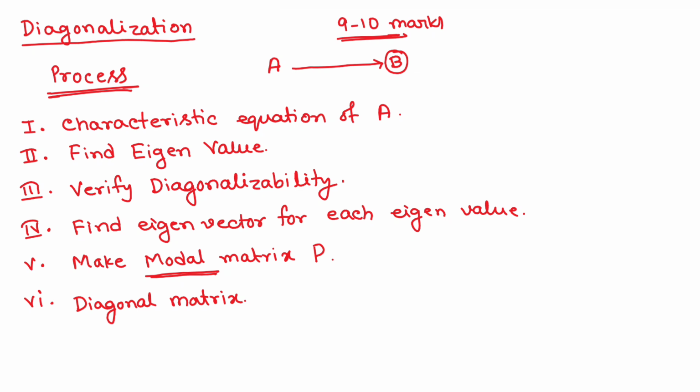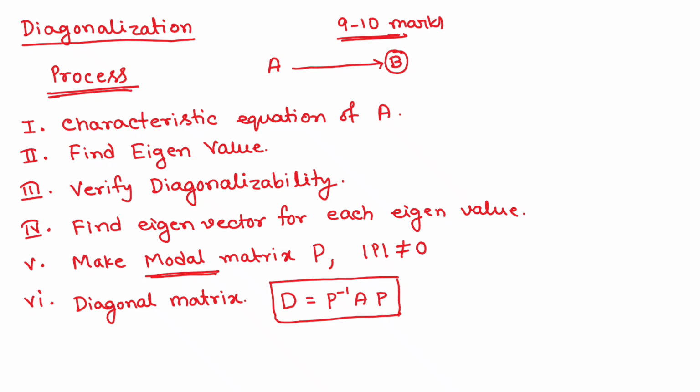That means we are given a matrix A, and we have to convert it to another matrix where all the elements above and below the diagonal elements are 0. Now the formula for the diagonal matrix, let's denote it by D, is D equals P inverse A P. This is the formula. What is P? P is the modal matrix, and remember this matrix P must be non-singular, that is, the determinant of P is not equal to 0.